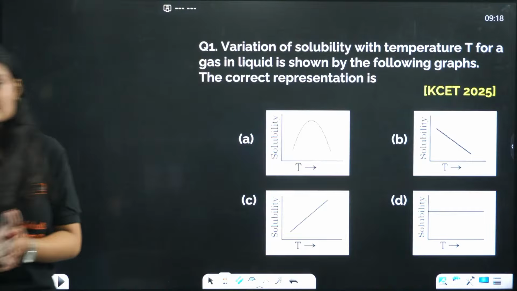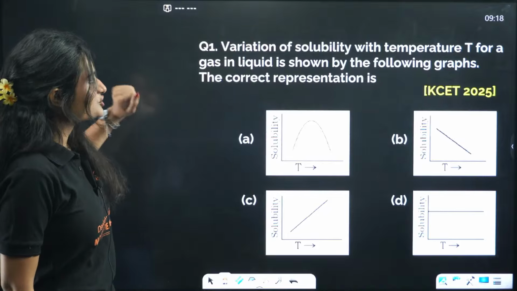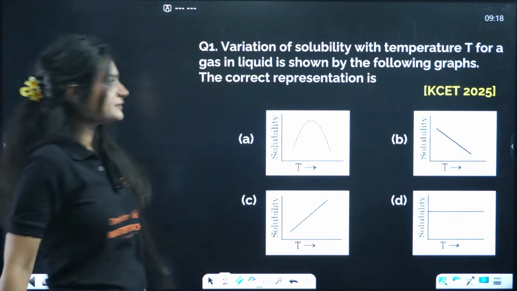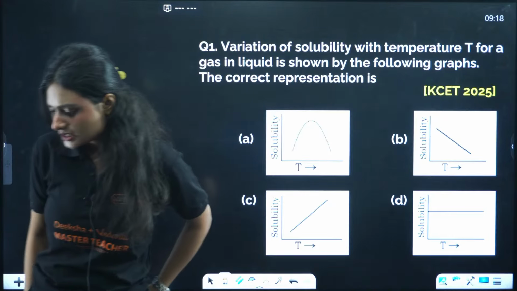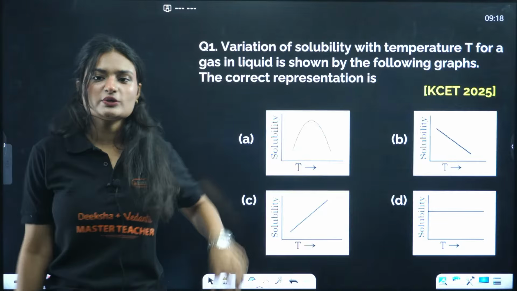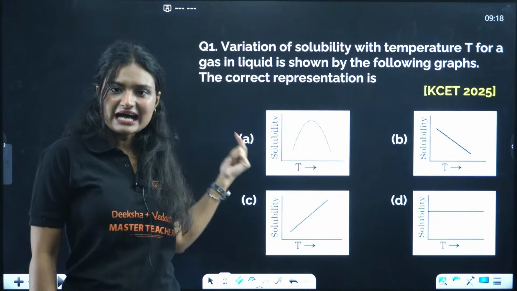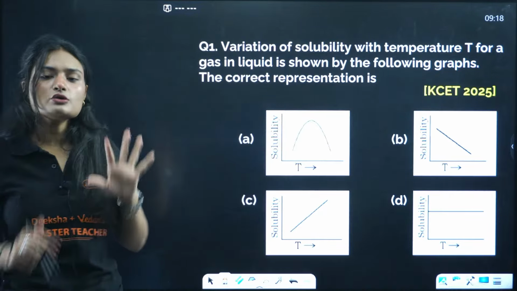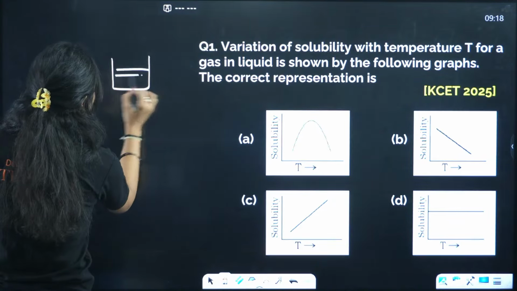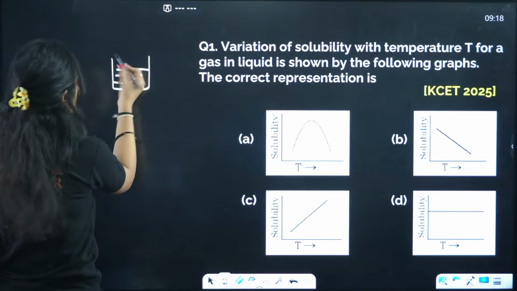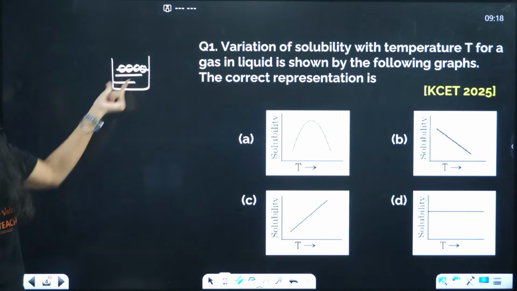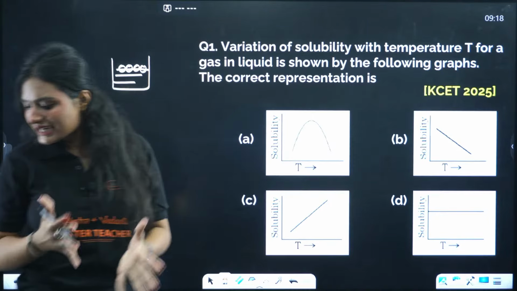So the first question is, variation of solubility with temperature for a gas in liquid is shown by the following graphs. The correct representation will be? So my dear students, we are talking about the solubility of gas in liquid. Just imagine this is a liquid solution, any solution we have, and in this we are trying to solubilize gas molecules.